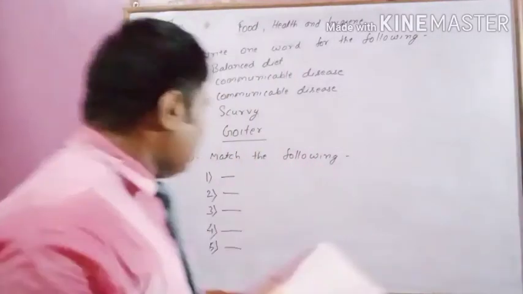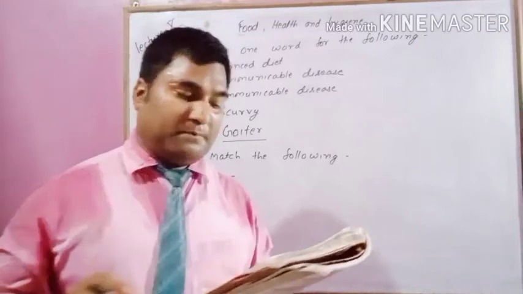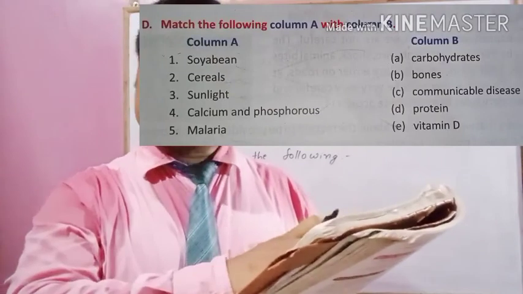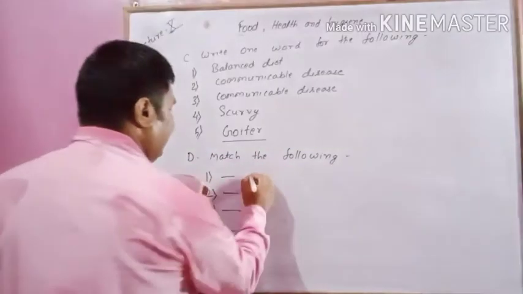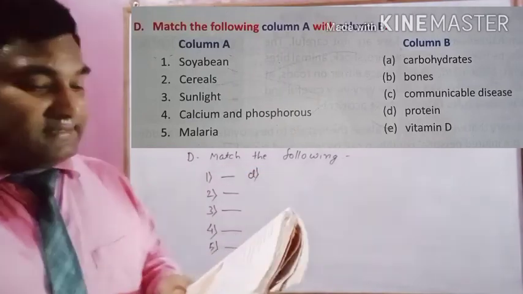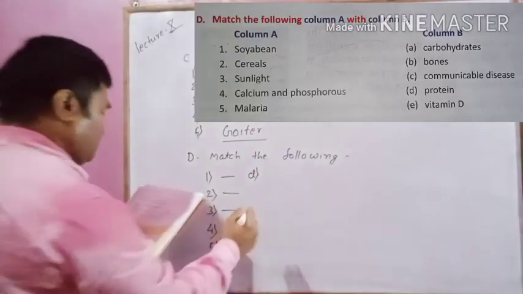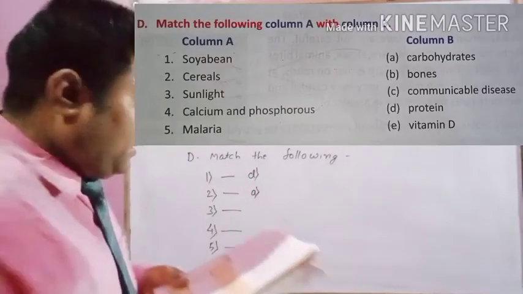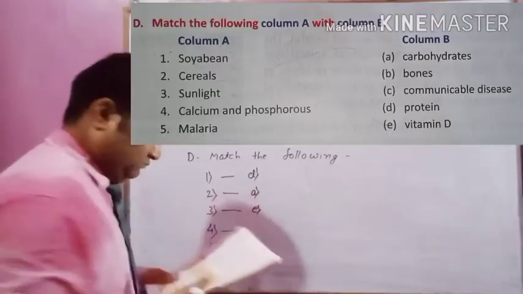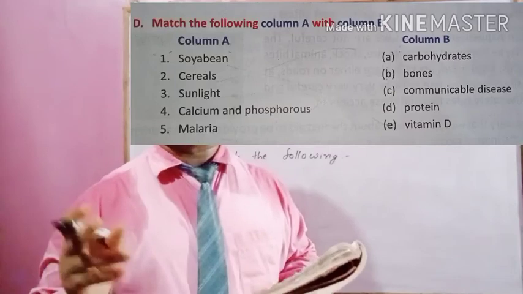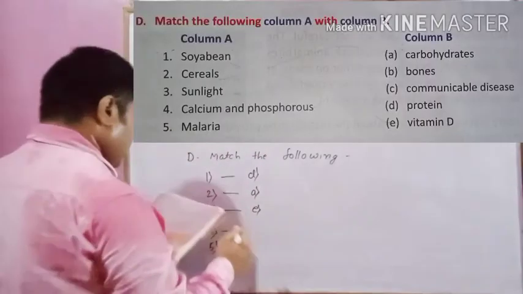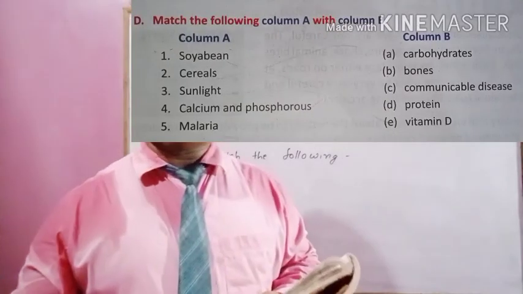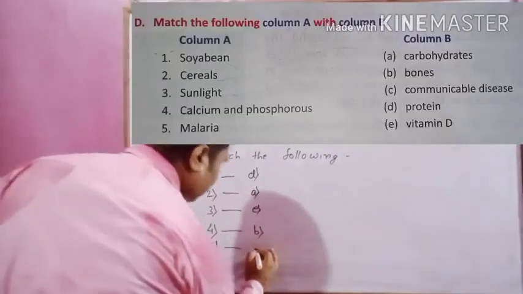Okay, next is match the following, column A and column B. In column A, the first is soybean, the source of protein, so option D. Cereals, the source of carbohydrate, so option A. Sunlight is the source of vitamin D, option E. Calcium and phosphorus are essential for bones, so option B. And malaria is a communicable disease, so option C.